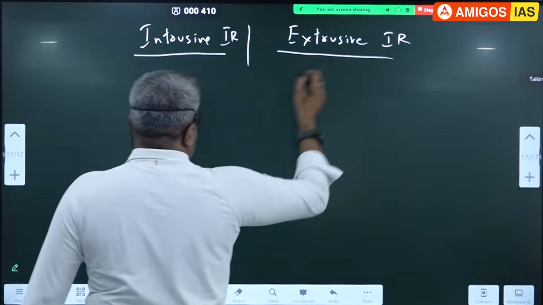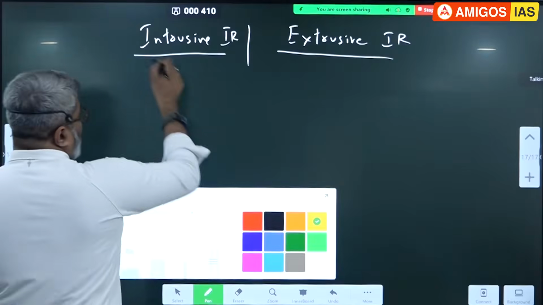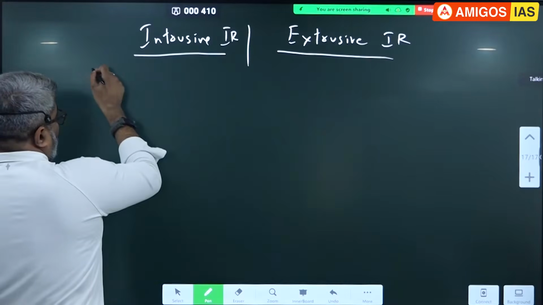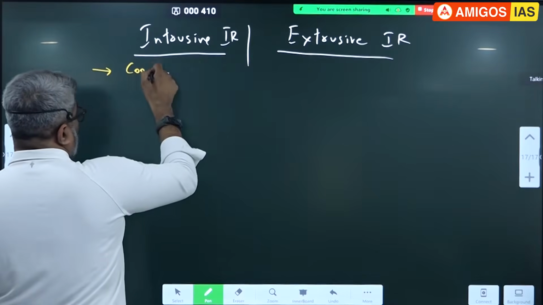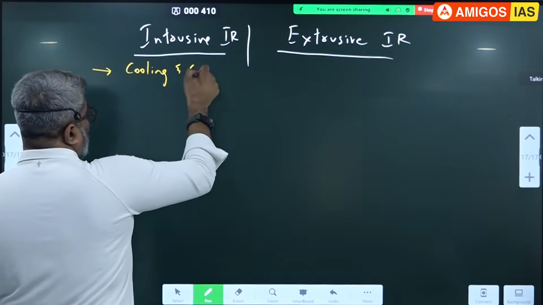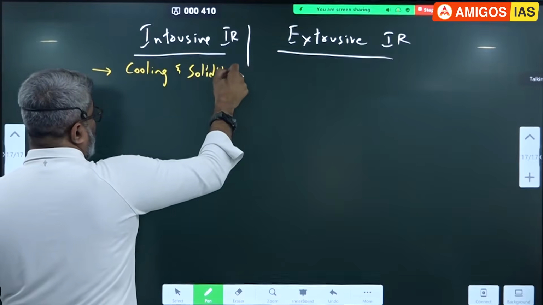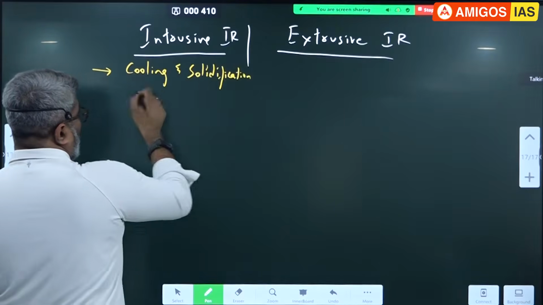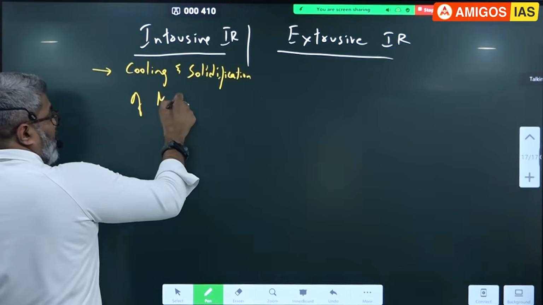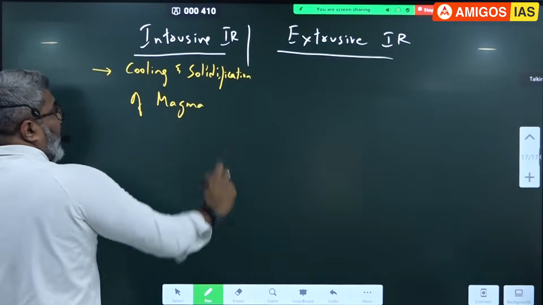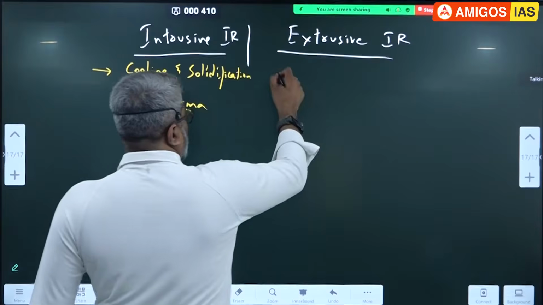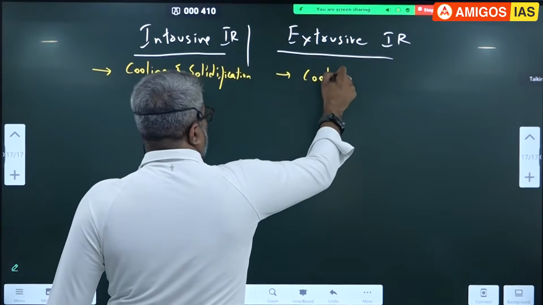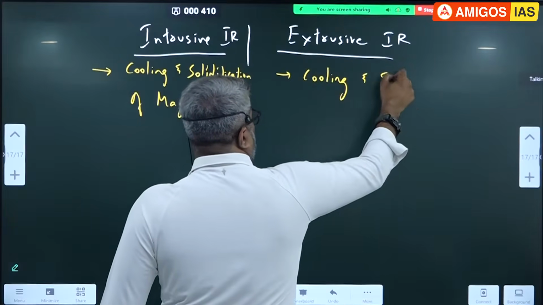As the name suggests, intrusive igneous rocks are formed from cooling and solidification of magma. Intrusive. Okay, this is cooling and solidification.